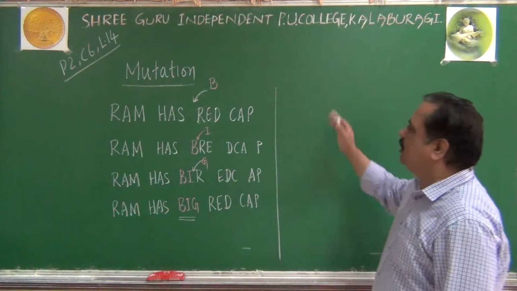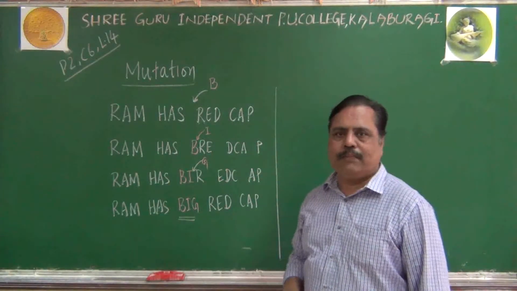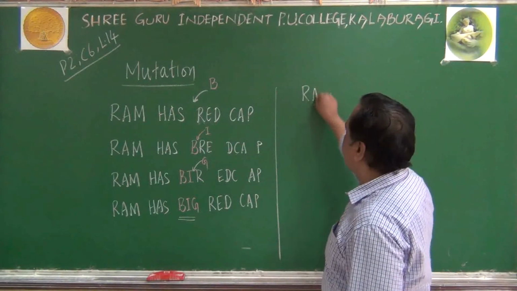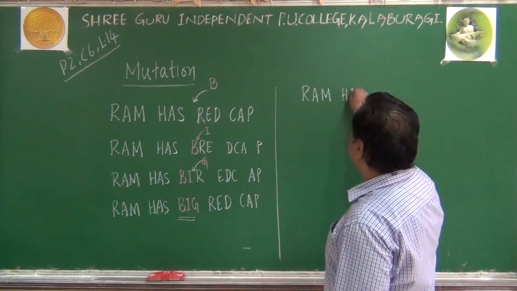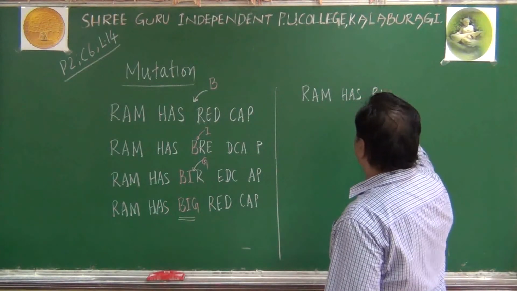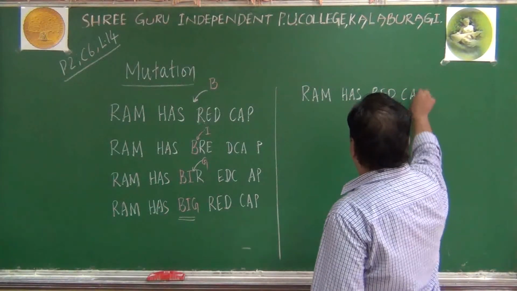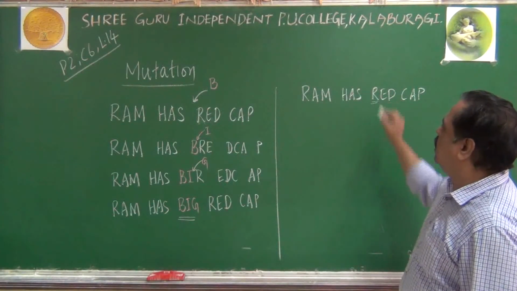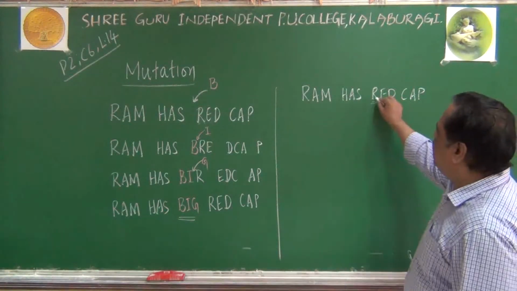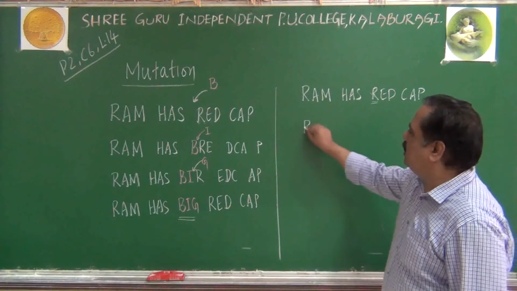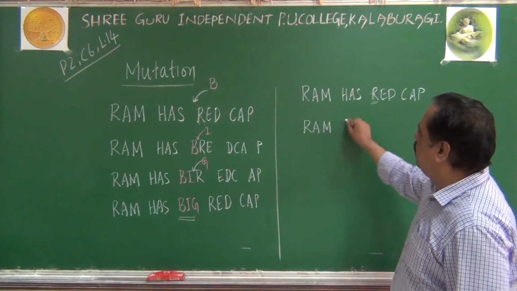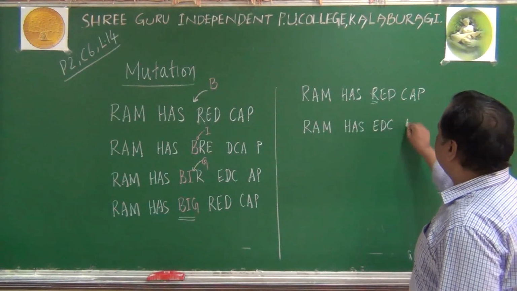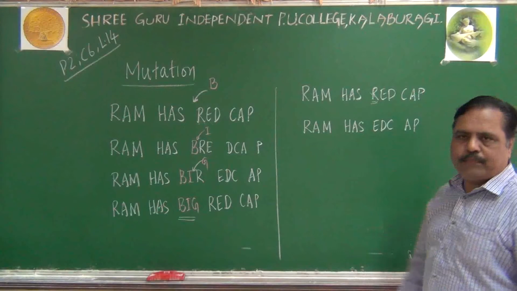Same sentence, I can do deletion also. Remember, I can do deletion. That means the same sentence: imagine Ram has red cap here. I do a deletion in this sentence. I remove this R. Remember, if I delete this R, my sentence will become like this: Ram has EDC, then AP it will become.